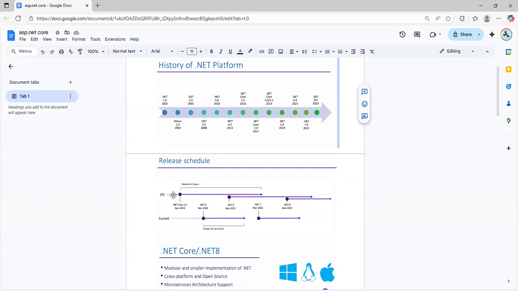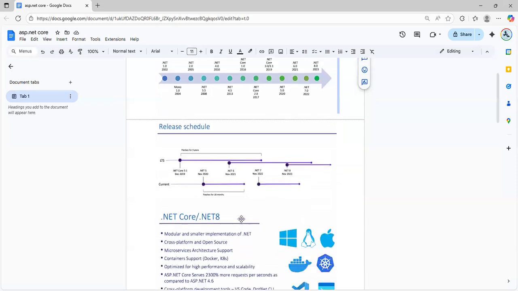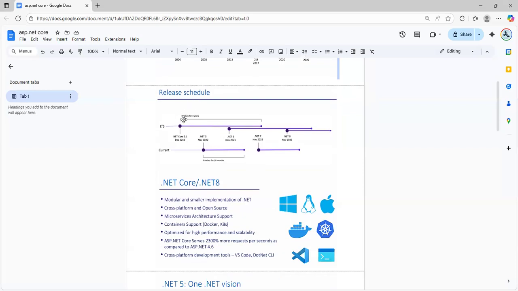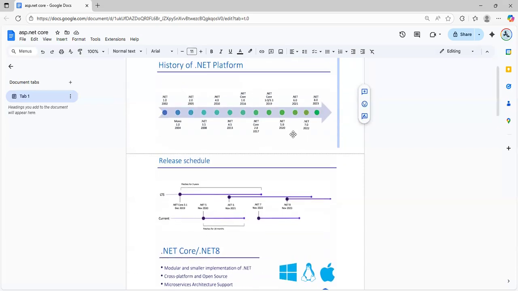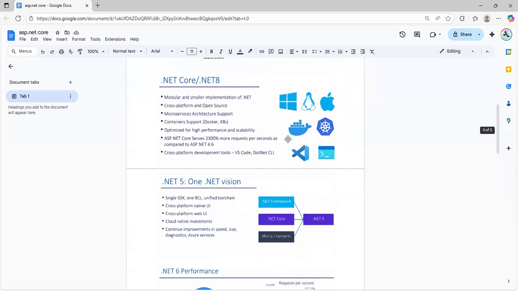On here you can see, 3.0, after that 6, this is long term. After that will come on here 8.0, this is a long term. Current 18 months, and long term 36 months. So this is long term support and current. These are the versions that came in .NET. After that we will talk about the .NET Core.